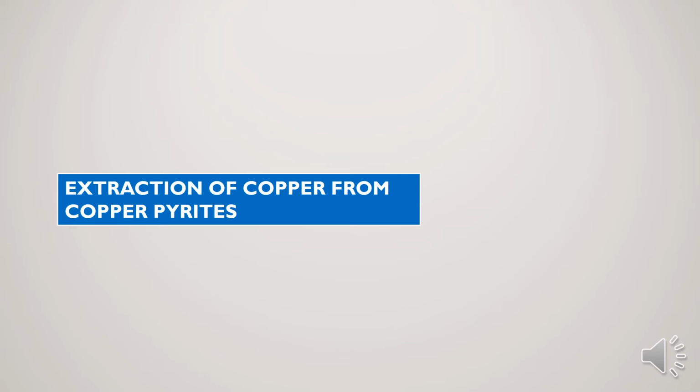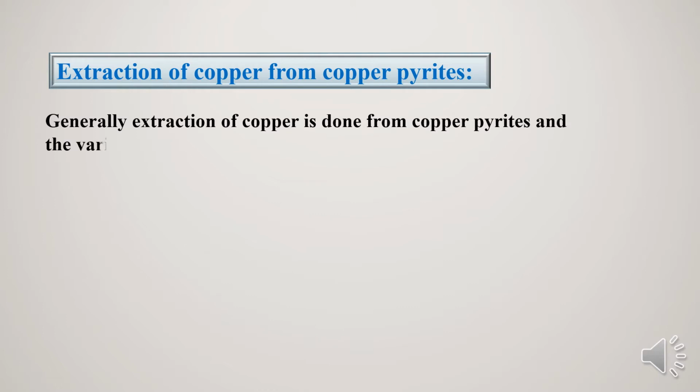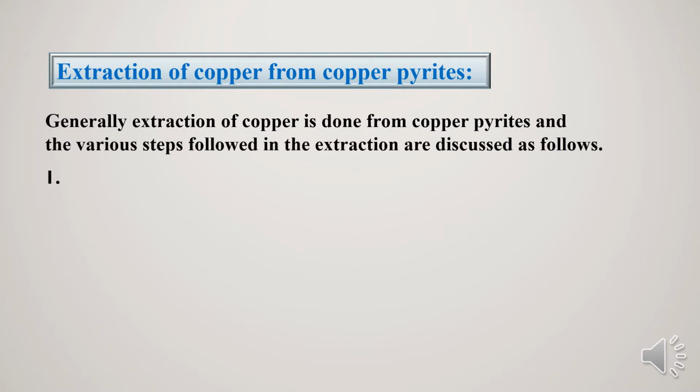So in this module, we'll be studying how to extract copper from the copper pyrites. The composition of copper pyrite is CuFeS2. Extraction of copper from the copper pyrite involves the following steps. We know usually the copper is extracted from copper pyrite ore, and the composition is CuFeS2.